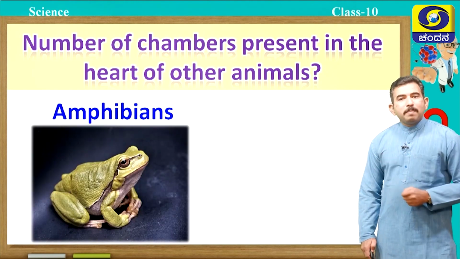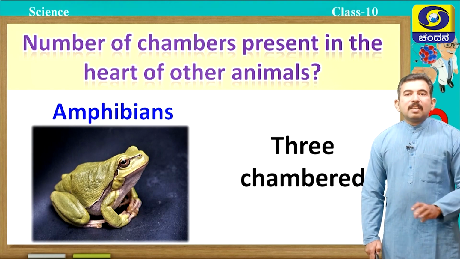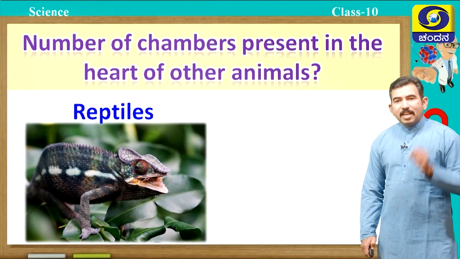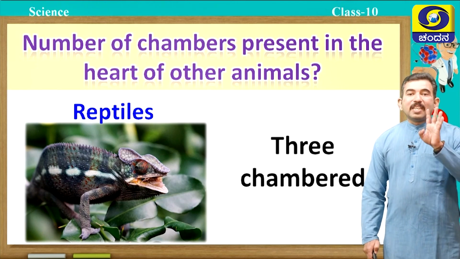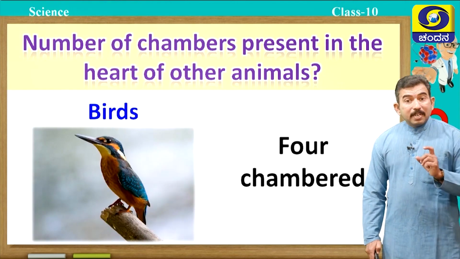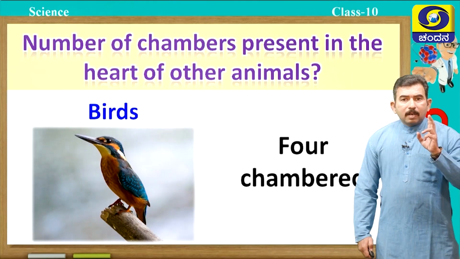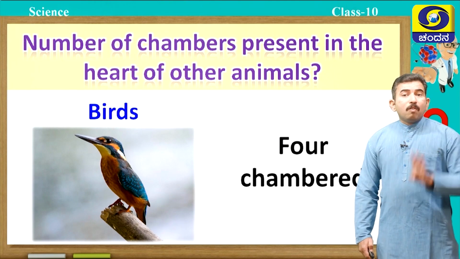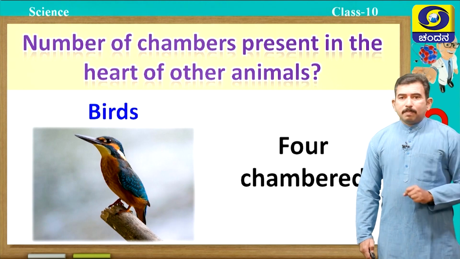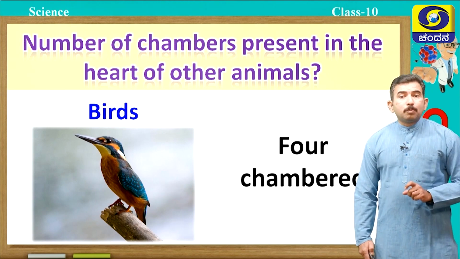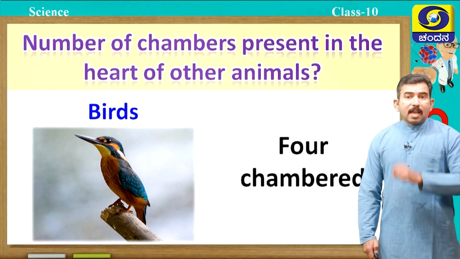What about amphibians? Yes, you are right. In amphibians, three-chambered heart present. In reptiles? Yes, you are right. In reptiles also, three-chambered heart present. In birds, four-chambered heart present. In birds and in mammals, four-chambered heart is present and they are warm-blooded animals. Amphibians and reptiles possess three-chambered heart and they are cold-blooded animals.